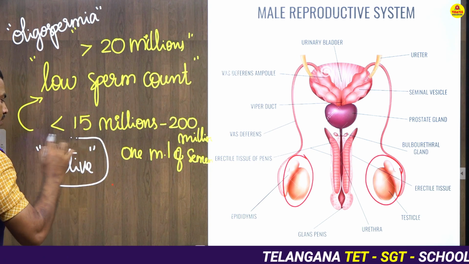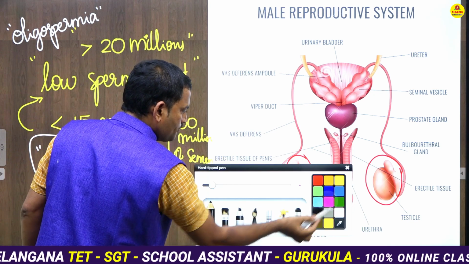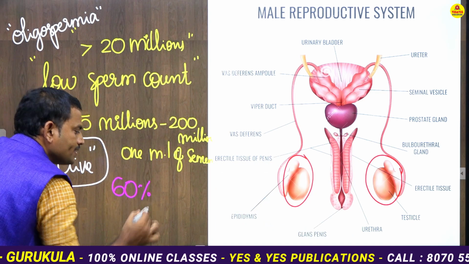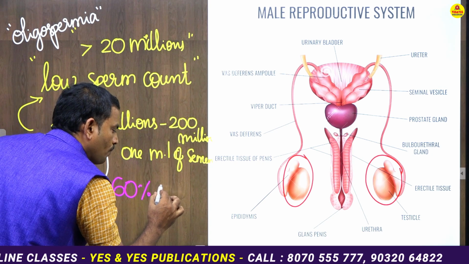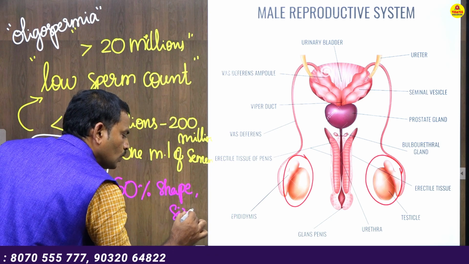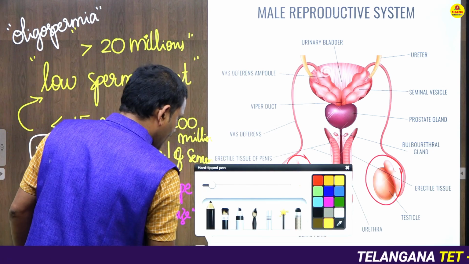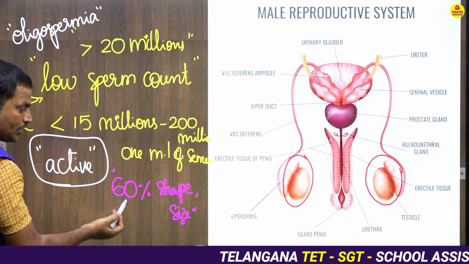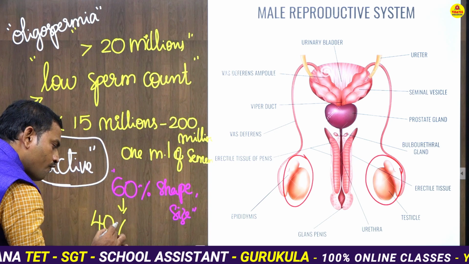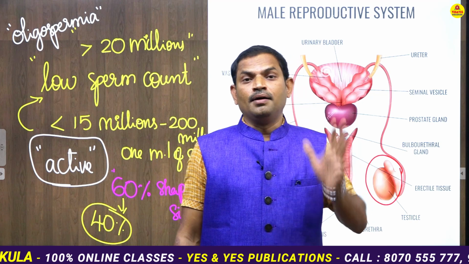In the total sperms produced, at least 60% of the sperms should have proper shape and size. In the total sperms that are ejaculated, 60% must have proper shape and size, and in this 60%, at least 40% of the sperms should be vigorously moving.